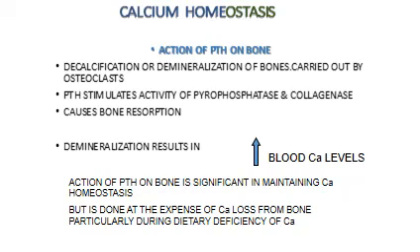Now let's look at the action of PTH on bone. The low levels of calcium signal the secretion of PTH hormone. So what does PTH do on the bone? It causes the decalcification or demineralization of the bones, and this is caused by osteoclasts. PTH stimulates the activity of enzymes like pyrophosphatase and collagenase. This causes bone resorption, demineralization occurs, and the levels of blood calcium will increase.